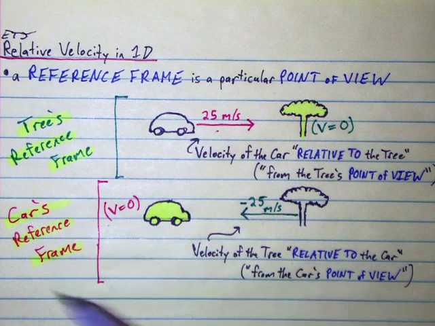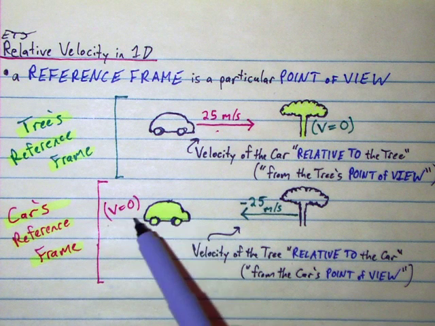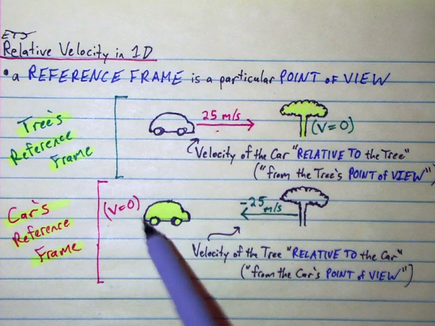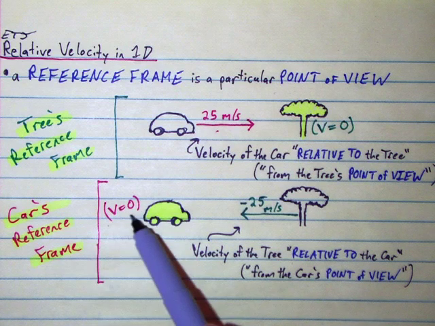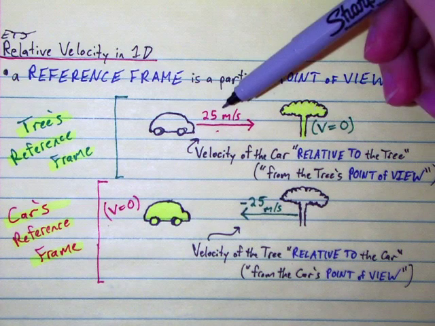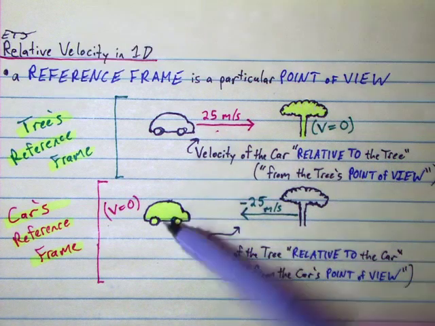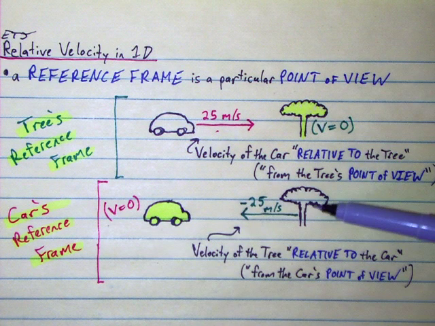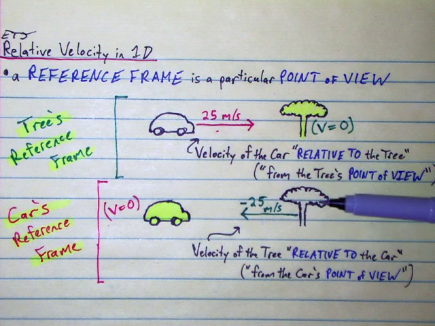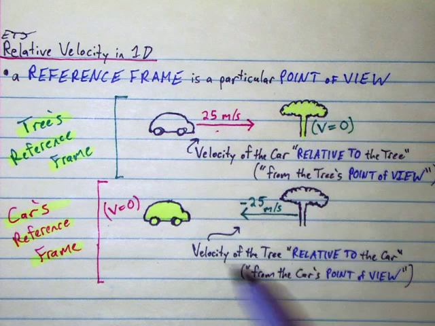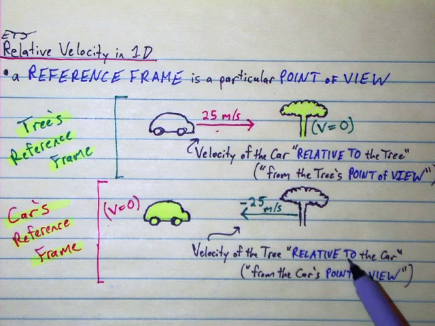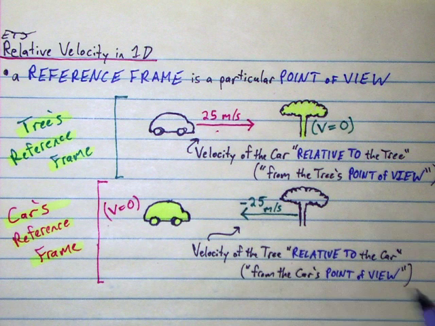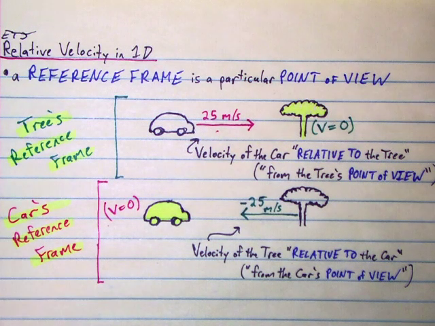Now from the car's reference frame, in the car's point of view, the car is not moving. You're in your car, you think you're not moving, and the whole world is moving around you. So the velocity of the car in the car's reference frame is zero, even though it was 25 meters per second in the tree's reference frame. So in the car's reference frame, what it instead sees is that the tree is moving at a velocity of negative 25 meters per second. That's the velocity of the tree relative to the car. That means the velocity of the tree from the car's point of view. Let's look at another scenario.